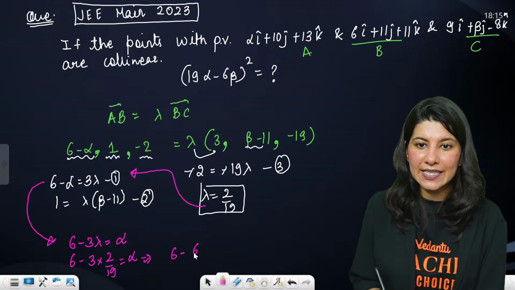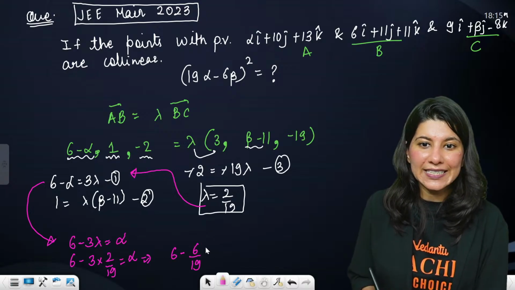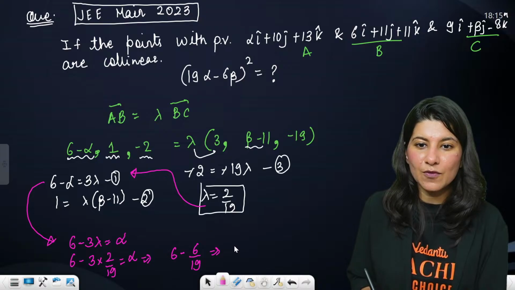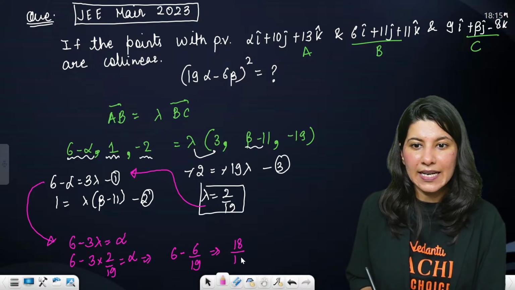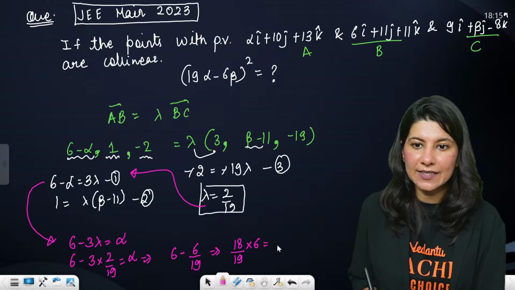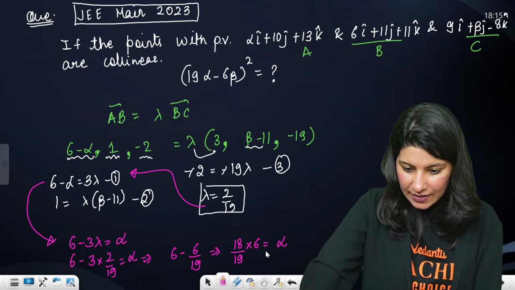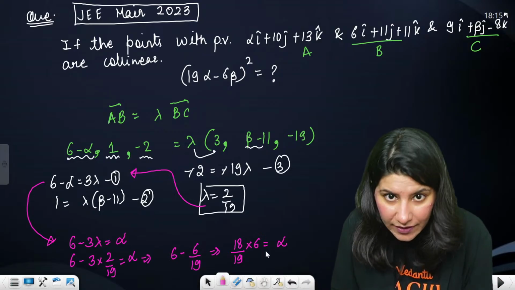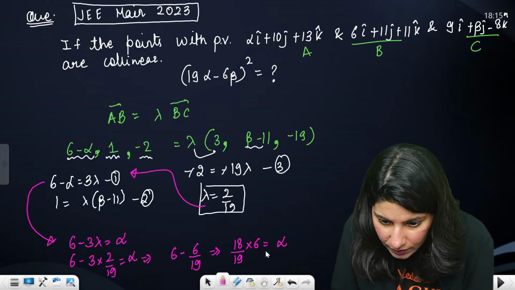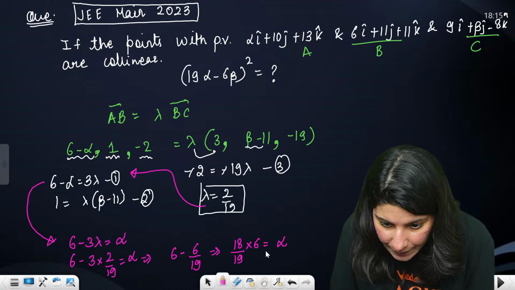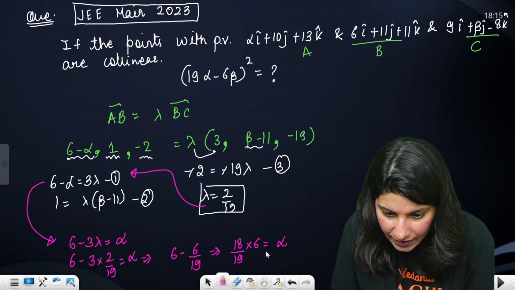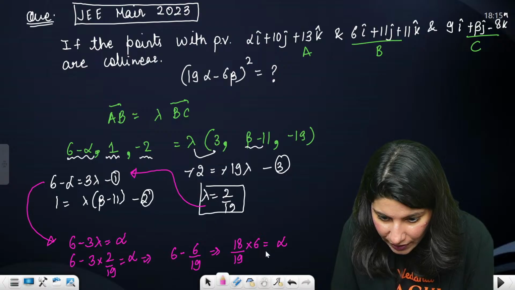This is 6 minus 6 by 19, so 18 by 19 into 6 is your alpha. What is alpha coming? Have I done it correct? Lambda is 2 by 19, that is correct.